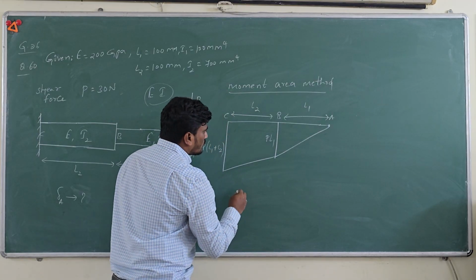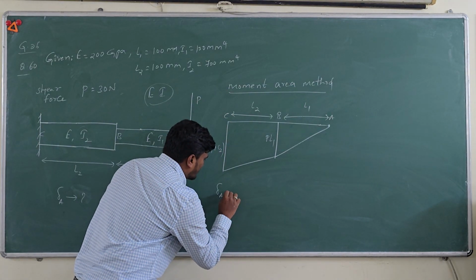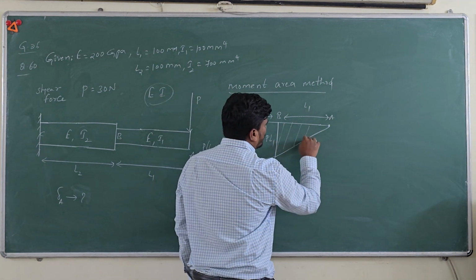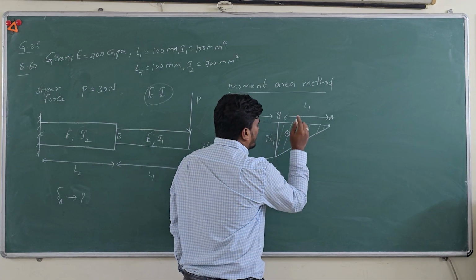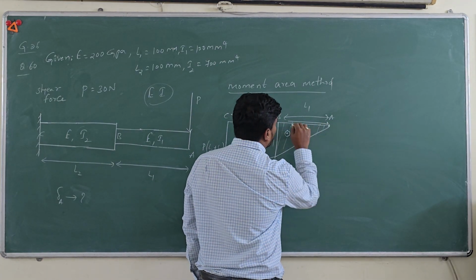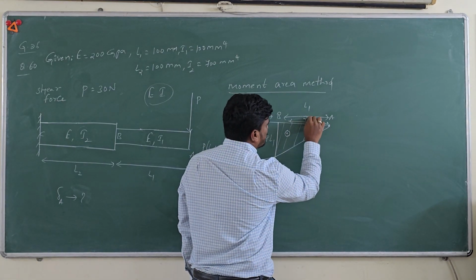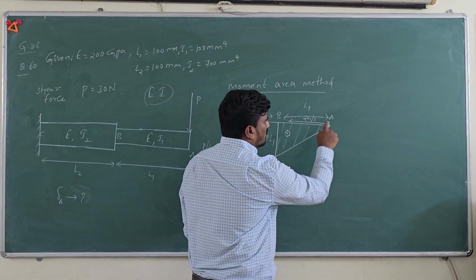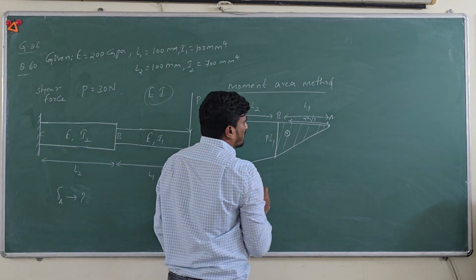So let's see how to do this. We have to find the deflection at point A. So first, since it is a triangle, and we know that for the triangle, the centroid will be located at a distance of 2L by 3 from this end. Okay, so this is 2L1 by 3. First you should mark the centroids from point A to the whole cross section perfectly.